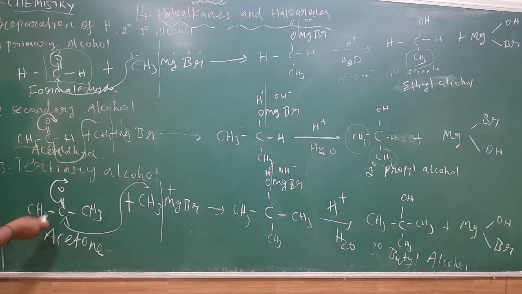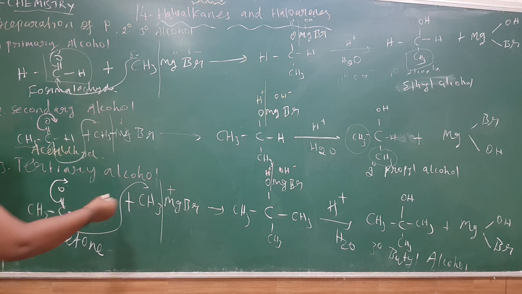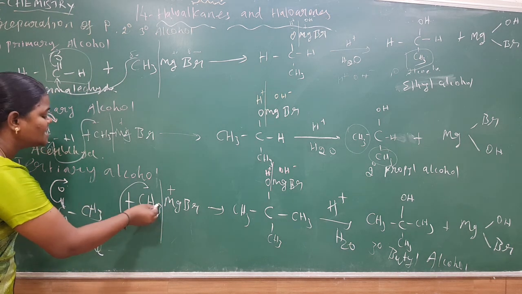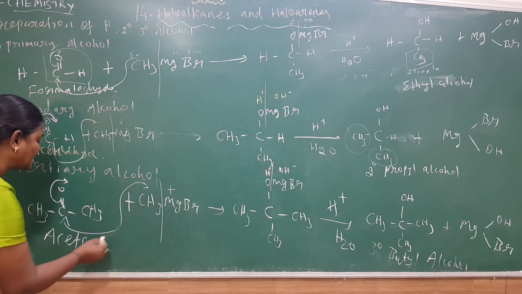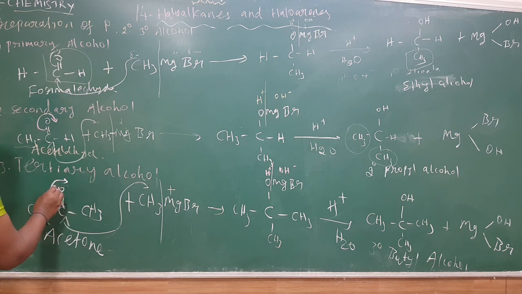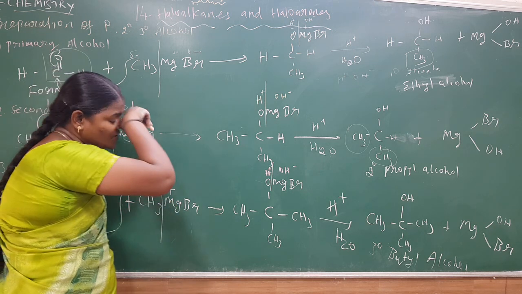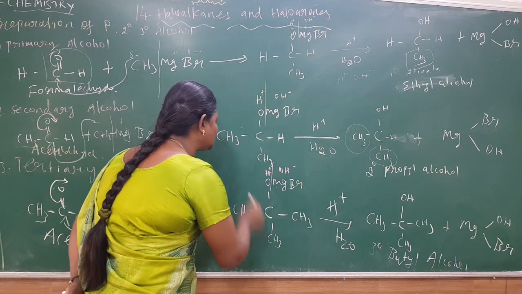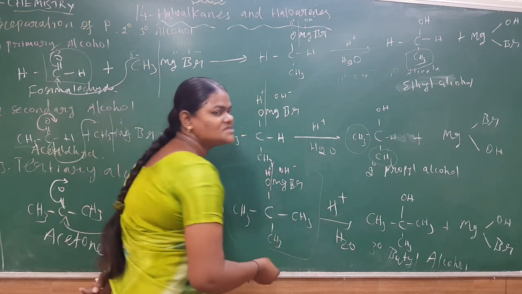Similarly, we take the tertiary alcohol. Tertiary alcohol is prepared from acetone. Acetone has 2 methyl groups, on the left and right sides. So you can add an excess of methyl group from the Grignard reagent. The Grignard reagent donates electrons. The methyl group donates electrons to the carbonyl carbon. This carbon's electrons are shifted, so that oxygen with a negative sign attacks the magnesium with a positive charge. So it will form a bond. This is an unstable compound, so upon hydrolysis it will form a tertiary alcohol.